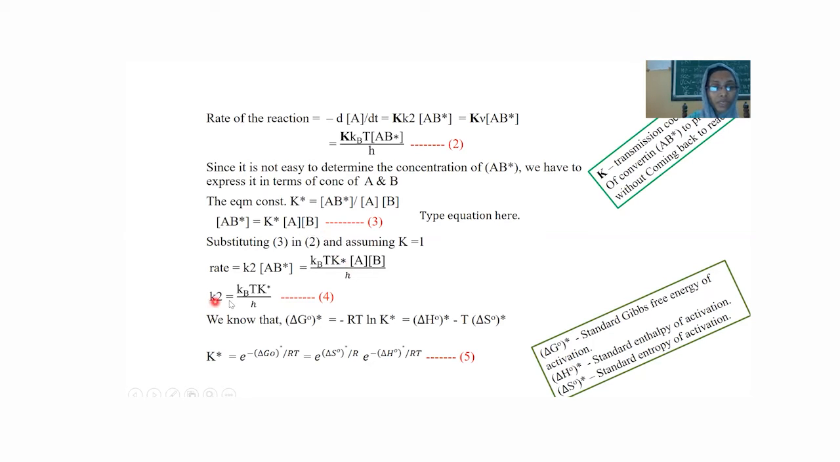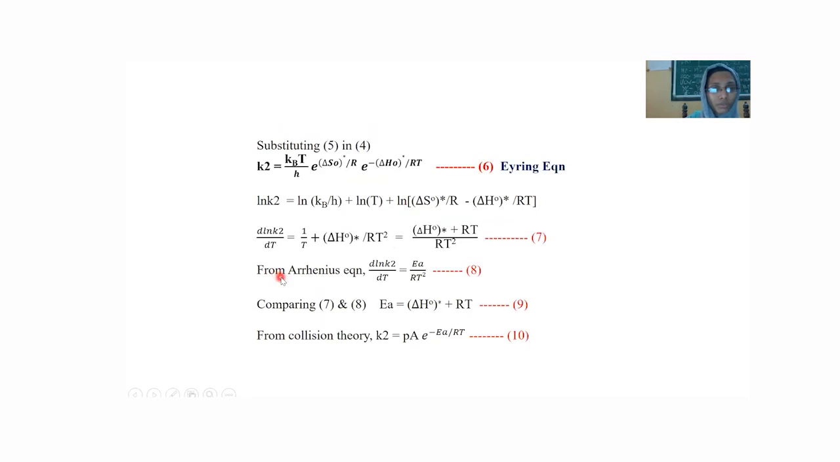Then what is the value of K2? K2 is a constant. All these are constants at a particular temperature. And then we know that here K2 is equal to kBT into K star divided by h.